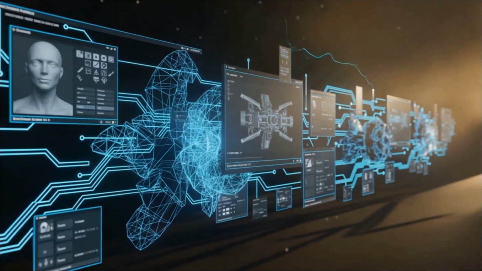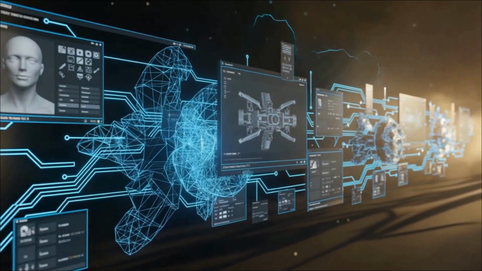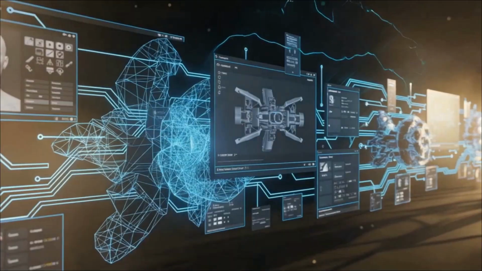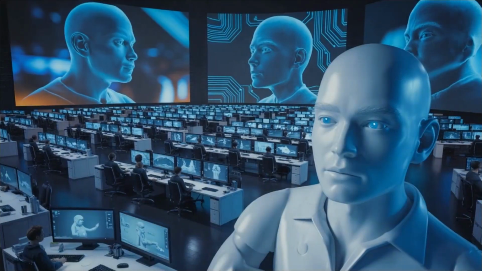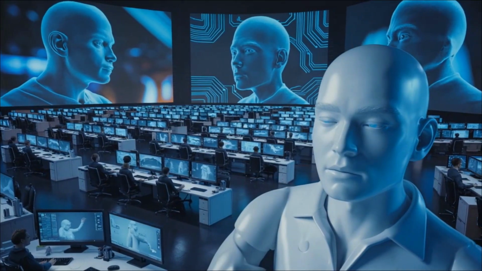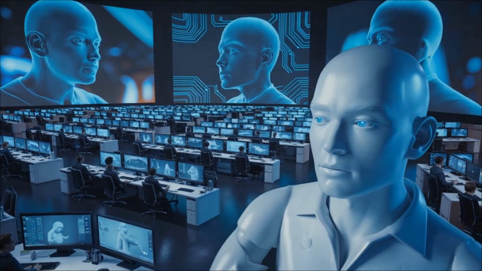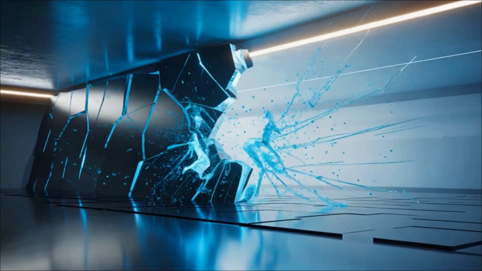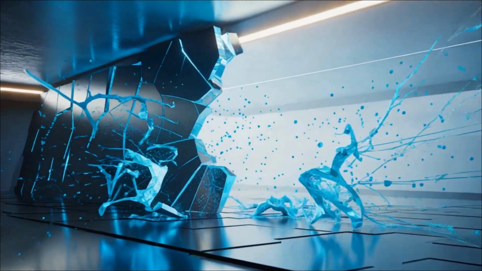Chaos exploded. For the longest time, 3D animation was basically impossible for most of us. It was a world locked behind thousands of dollars in software, years spent trying to figure out complex programs, and countless hours on modeling, rigging, and rendering. Making even a few seconds of high-quality animation was a huge task for massive studios with million-dollar budgets. But what if I told you that entire barrier has just been completely shattered? The game has totally changed.